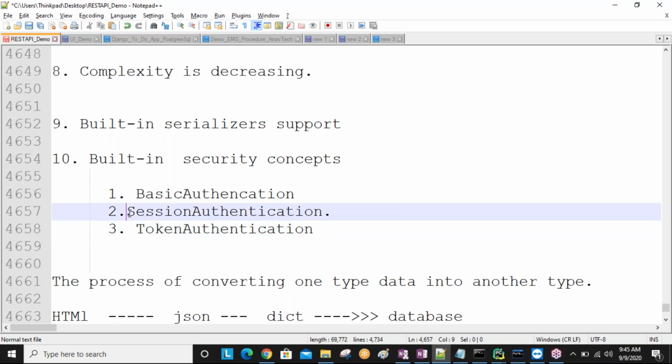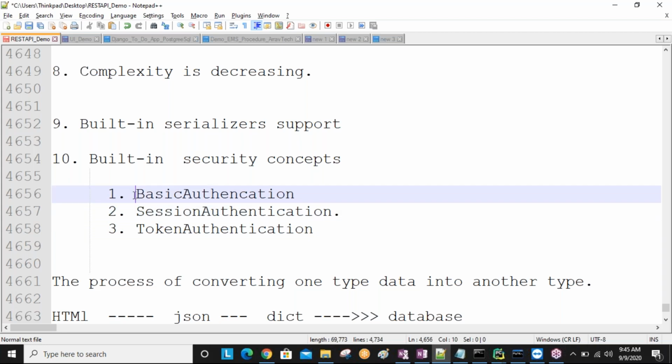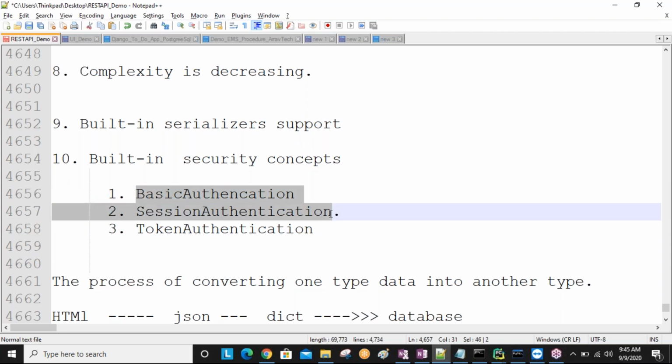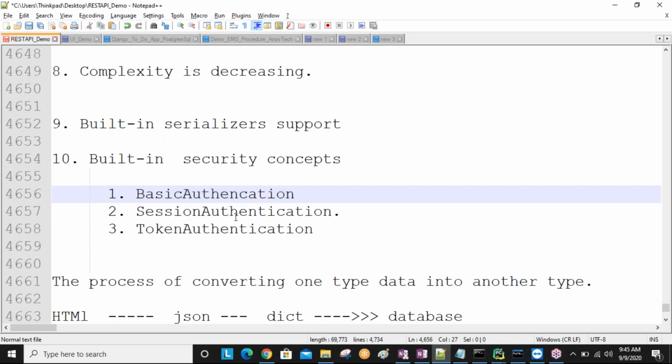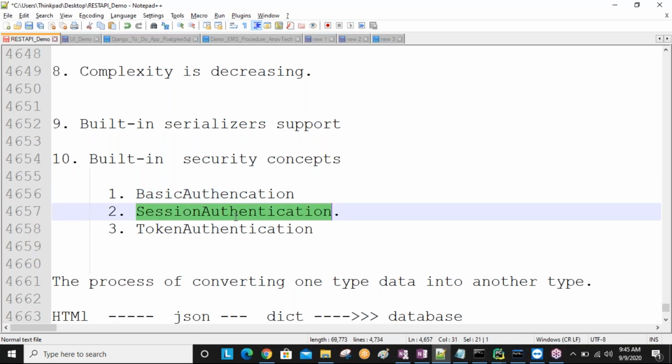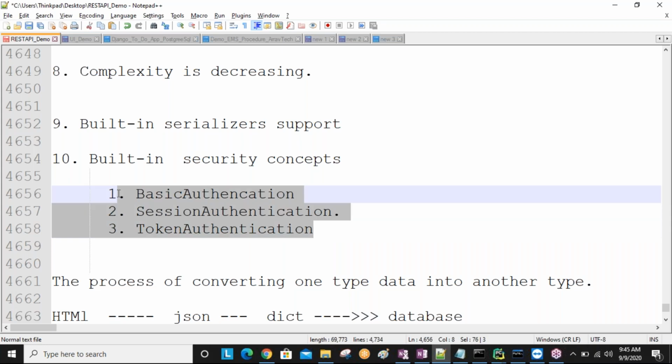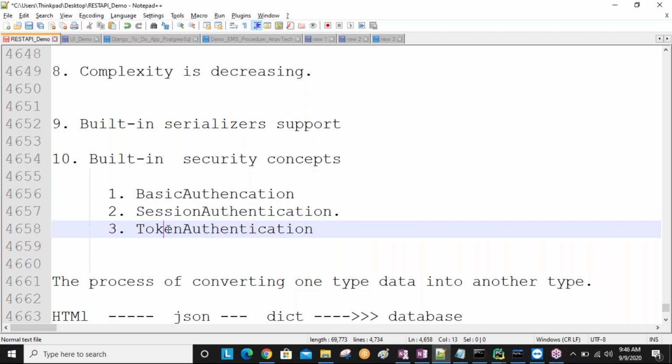In our coming sessions we will discuss each concept separately, and we are going to do separate projects for each concept. For basic authentication, session, and token, each authentication will have its own project. By using token authentication or any of these authentication classes, we provide some security to our APIs. Then if any third party wants to use our APIs, it is not possible without authentication.